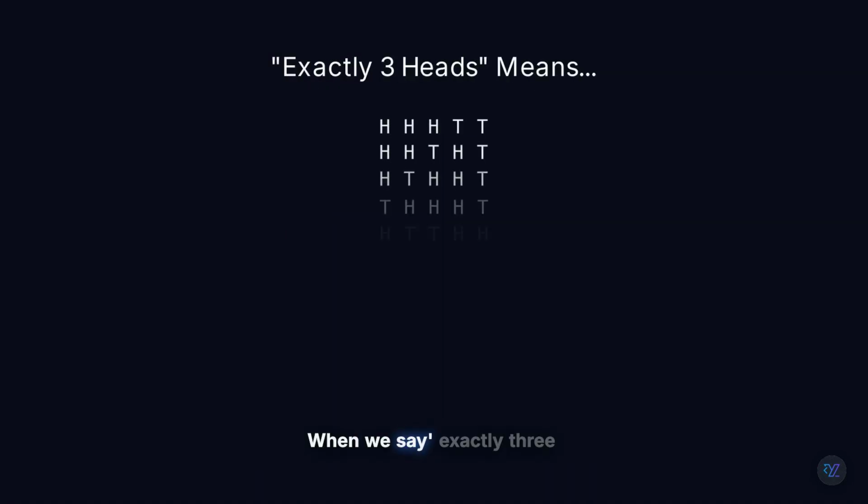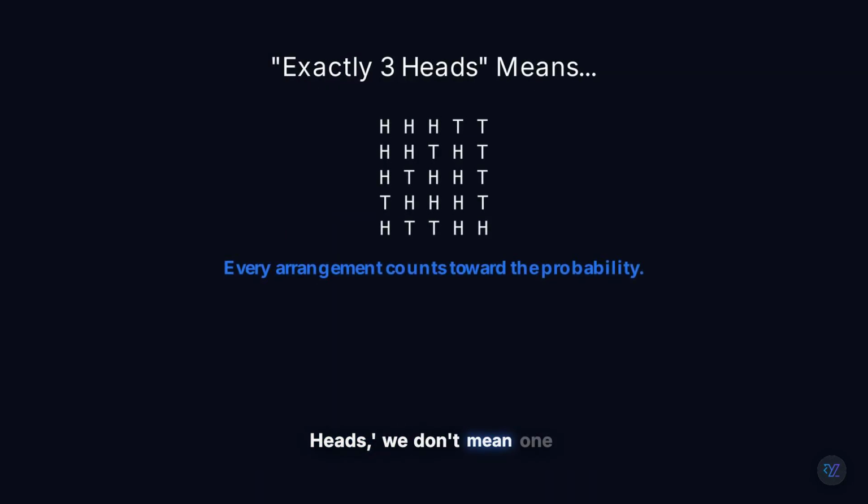Exactly. When we say exactly 3 heads, we don't mean one arrangement. We mean every arrangement that contains exactly 3 heads. Each one of these gives us 3 heads, and each one contributes to the final probability. The more possible arrangements, the higher the probability. That's why outcomes near the middle happen much more often.